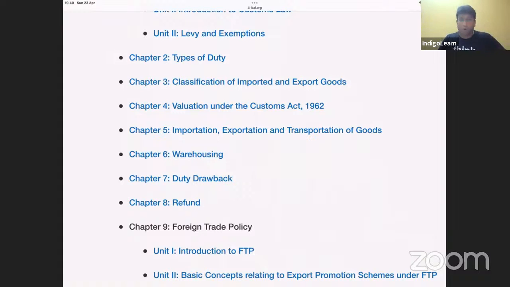Now, when I talk about imports, where the assessable value is CIF, which is nothing but cost, insurance, and freight, ultimately, whatever is given in the question, I will make utmost effort to reach the figure of CIF. And on this cost, insurance, and freight, we will charge BCD. And which day will you see the BCD rate? In case of imports by vessel, we will see the rate of BCD on the date of filing bill of entry for home consumption or entry inwards, whichever is earlier.